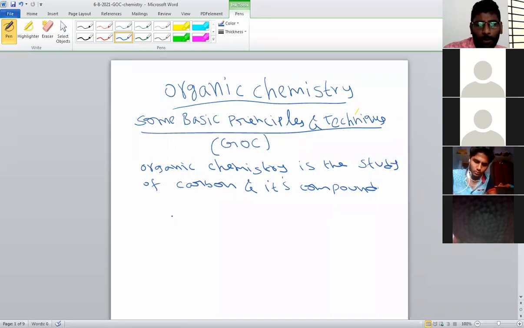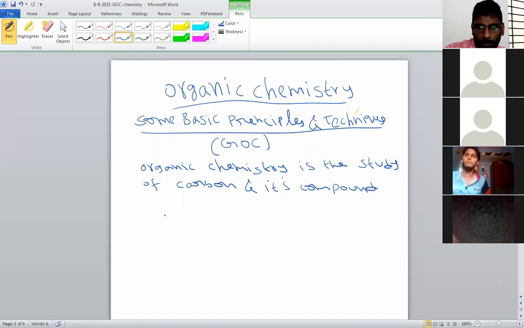And why are we studying only one single element and its compounds? Because carbon is the most important element in our daily life. Just listen carefully. Carbon is a very important element in our daily life. Why? Because if carbon is not there, then the life of a living system will not be there. Human beings or any other living species must contain carbohydrates.